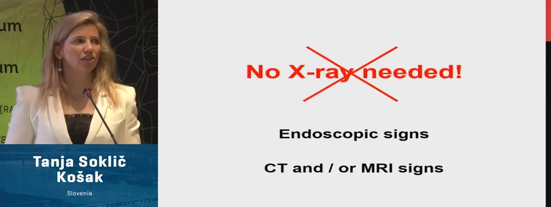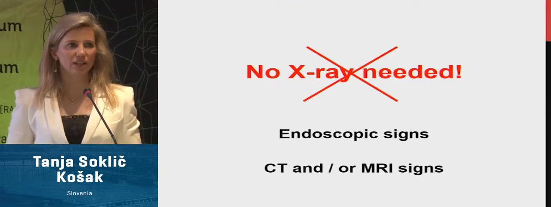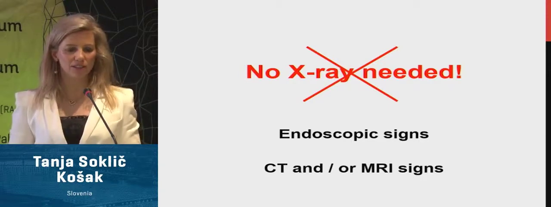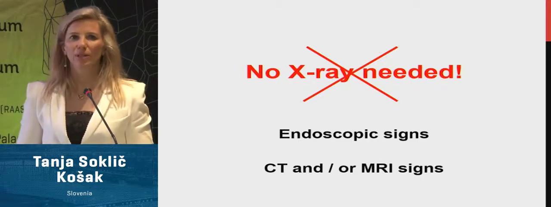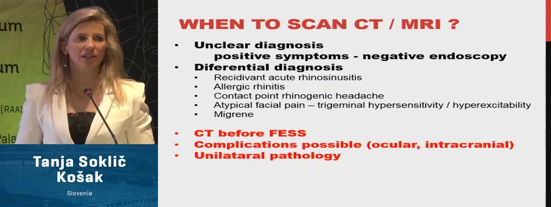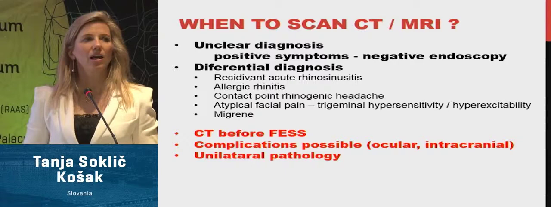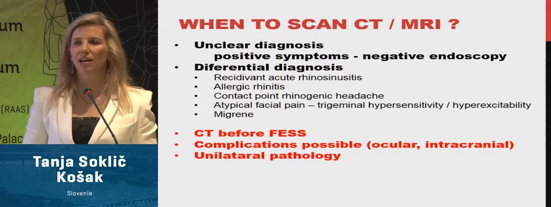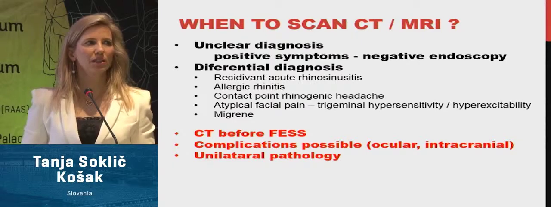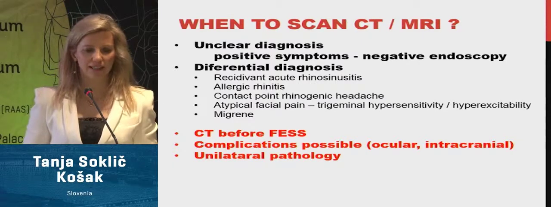It's never too much to stress that we don't need any X-ray to make the diagnosis of chronic rhinosinusitis, because we are looking for endoscopic signs. When needed, we make imaging, CT or MRI scan. When the diagnosis of chronic rhinosinusitis is not clear enough, we have positive CRS symptoms but don't find any endoscopic signs.